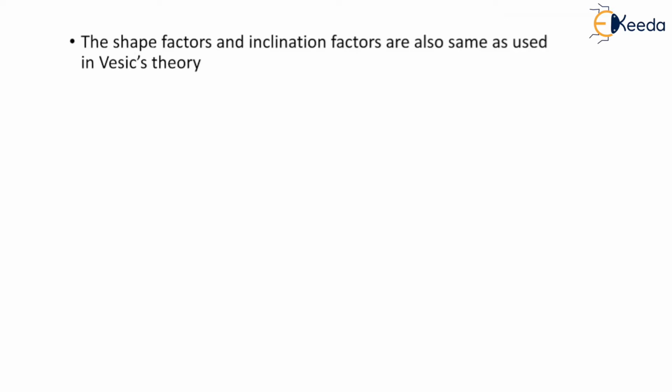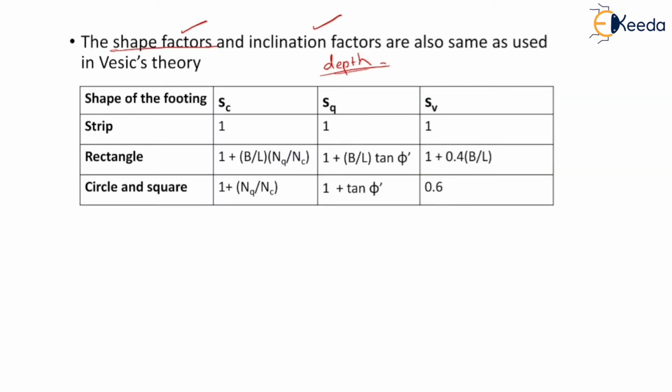So here the shape factors and inclination factors are same as used in basic theory. Only formula for depth factor will be different. So first we will see the formula for shape factors. For strip footing, value of Sc, Sq and S gamma is equal to 1.